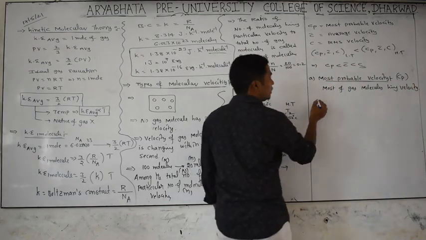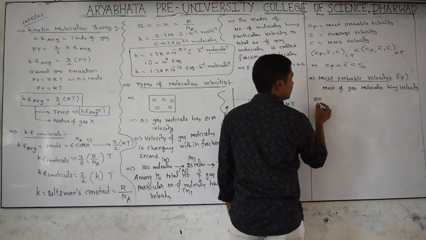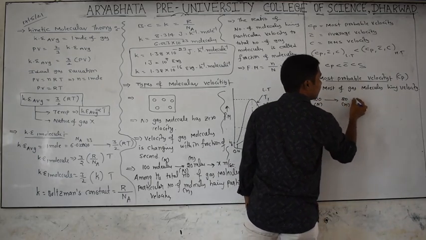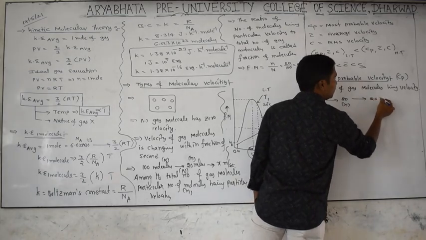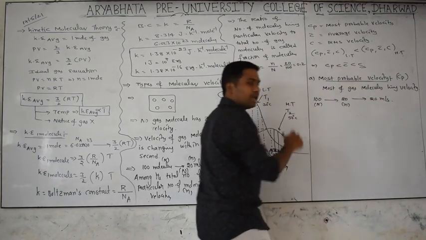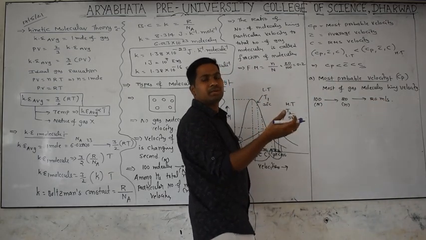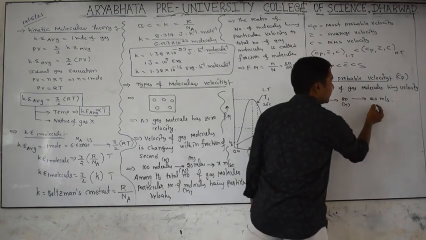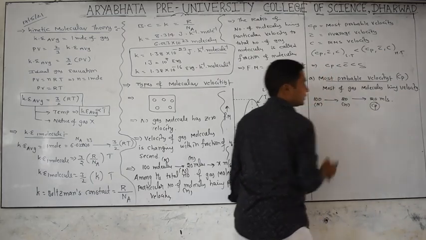For example, you have 100 molecules in total, and 80 of them have a particular velocity, 20 meters per second. Among the 100, that is the maximum. That velocity which most of the molecules have is called the most probable velocity.